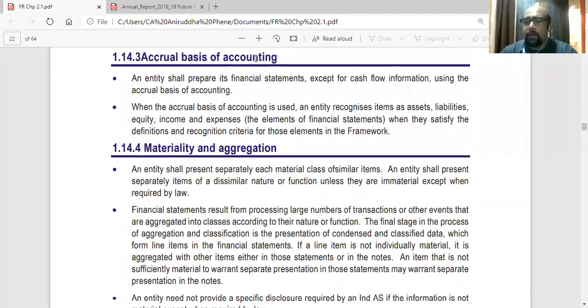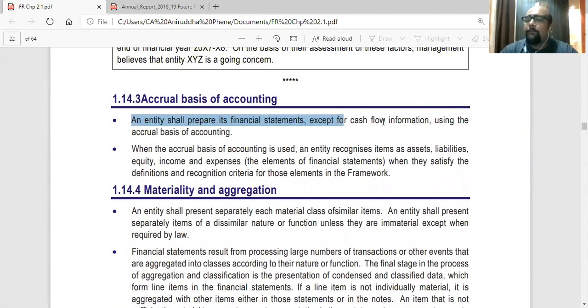Then accrual basis of accounting, basic point, that entity shall prepare its financial statements except for cash flow information. Obviously, cash flow has to be prepared on cash basis. An entity shall prepare its financial statement except for cash flow information using the accrual basis of accounting. So third point will be accrual basis, and in this only one point you have to add. Okay, only one point you have to add.